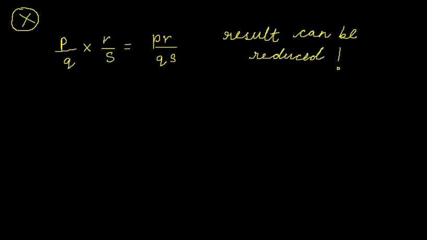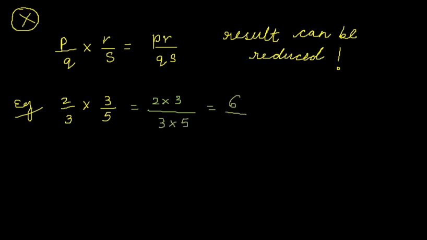Now moving on to the question, our first example, 2 by 3 multiplied by 3 by 5. So in multiplication, we multiply the numerators and denominators separately. 2 multiplied by 3 upon 3 multiplied by 5, which is 6 by 15. Now as I earlier said, we can reduce the result if both are having a common factor. 6 and 15 both are divisible by 3. So I can write it as 2 by 5. I have divided both the numerator and denominator by 3.